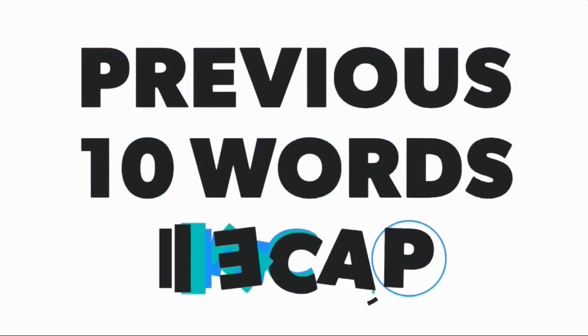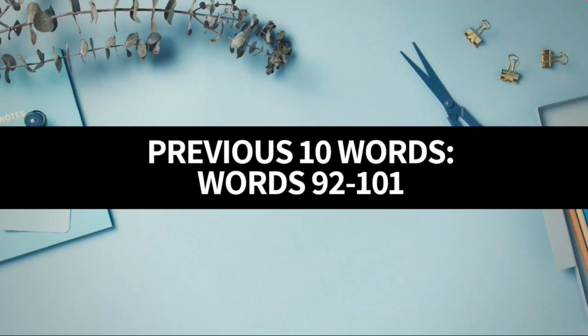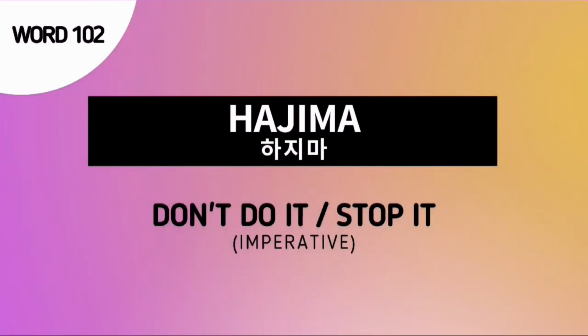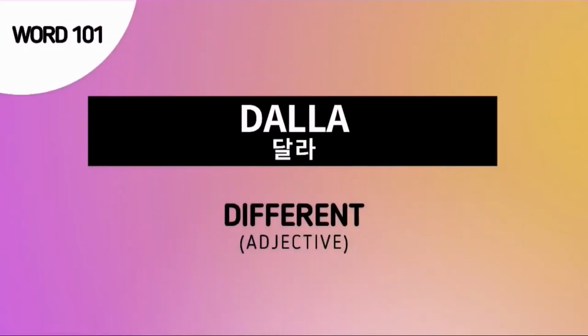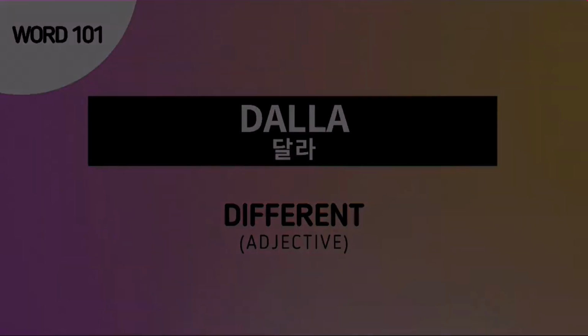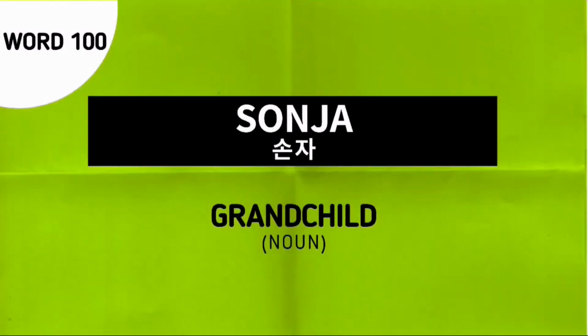Now, let's proceed to the previous 10 words recap. As of now, the previous 10 words are words number 92 to 101. But don't forget our word for today, word number 102, hajima, which means don't do it or stop it. Word number 101 is tarda. This is an adjective which means to be different. Word number 100 is sonja, and this is the Korean noun for grandchild.